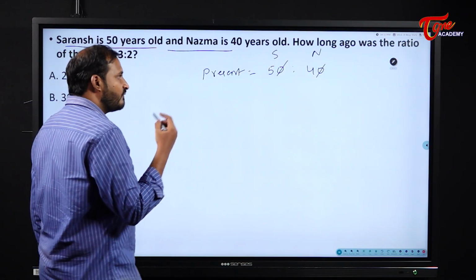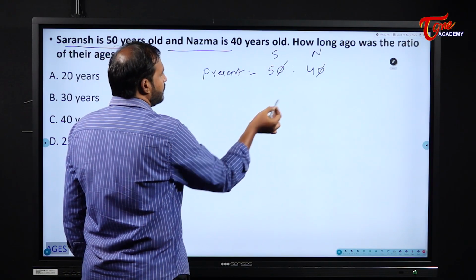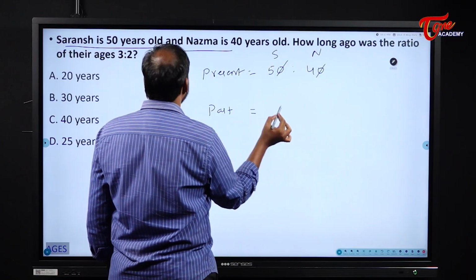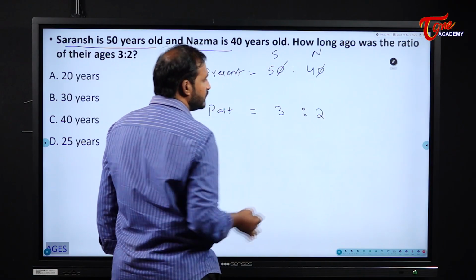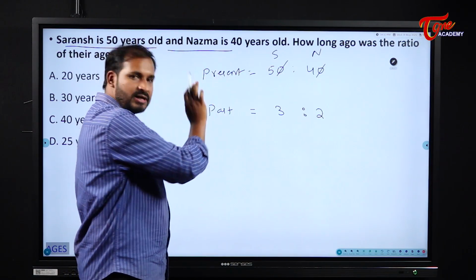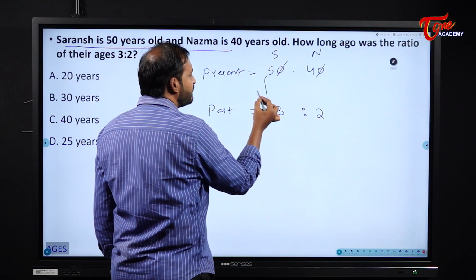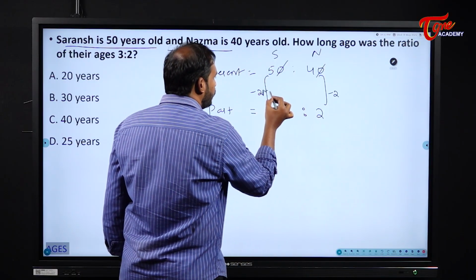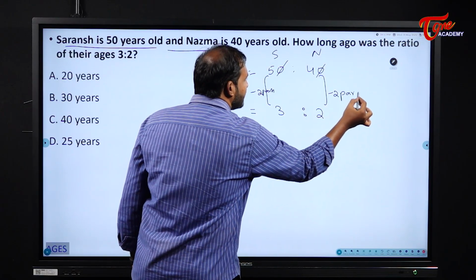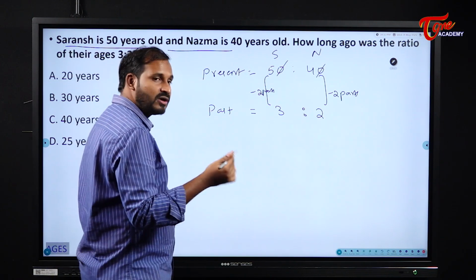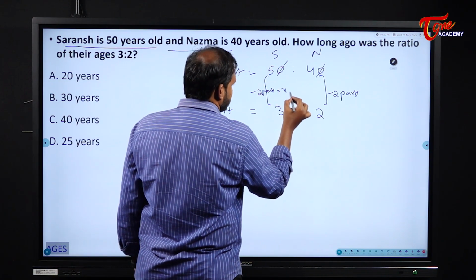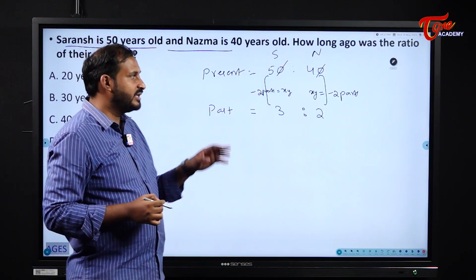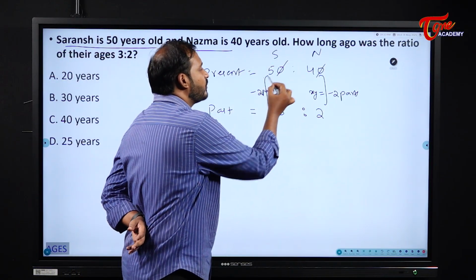We should go to the past. So for that what will we do first of all? At the past, the ratio is 3:2. Actually I should write above it, but from here to here what is the difference, students? 2 parts. From here to here what is the difference? 2 parts. Luckily, the differences are equal, and this difference came because of some x years, which we need to find in this case. That's it.